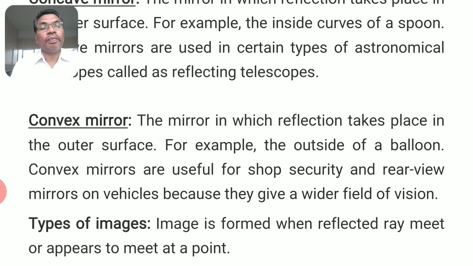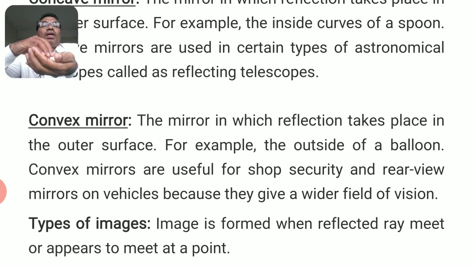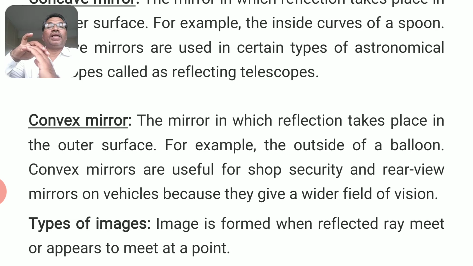What are the types of images? Before that, I would like to tell you, take a big spoon, and when you take a spoon, you hold the spoon and the food is in the spoon. The place where the food is held, that is curved surface. This is called concave reflecting surface. Now turn the spoon. This side is called convex surface.